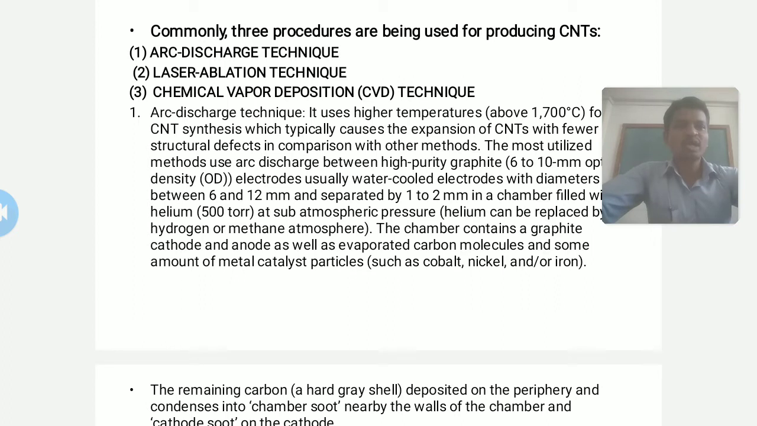Usually water cooled electrodes with diameters between 6 and 12 millimeter are used, which are separated by 1 to 2 millimeter in a chamber filled with helium. Helium is an inert gas, and this is used as an inert atmosphere. The chamber contains a graphite cathode and the anode, as well as evaporated carbon molecules and some amount of metal catalyst particles such as cobalt, nickel and or iron.